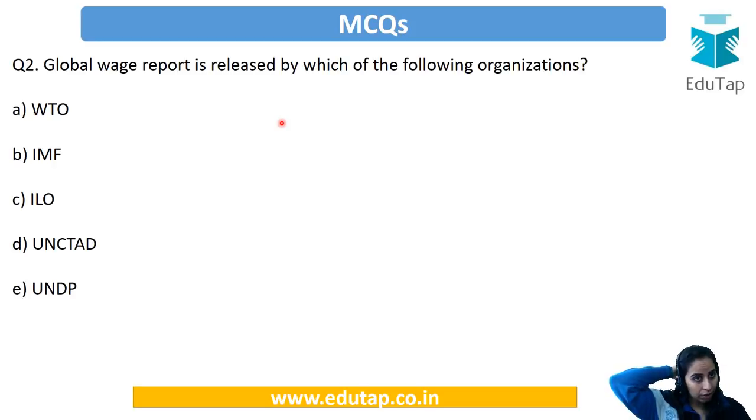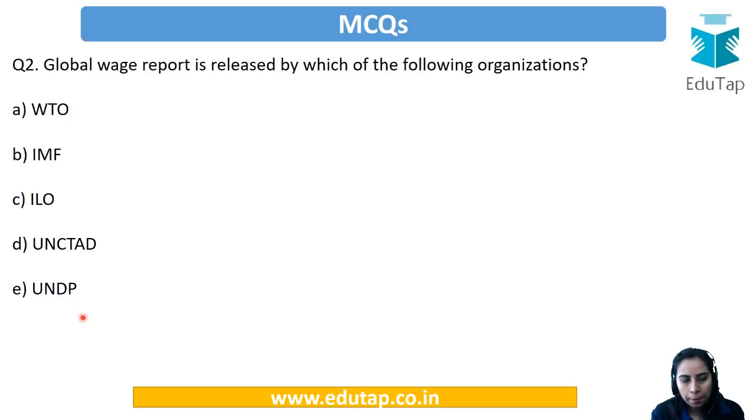The global wage report is released by which of the following organizations? This is an easy and typical exam question. Is it WTO, IMF, ILO, UNCTAD or UNDP?